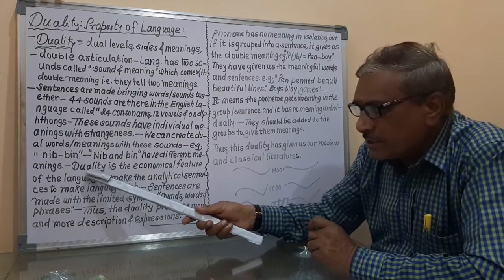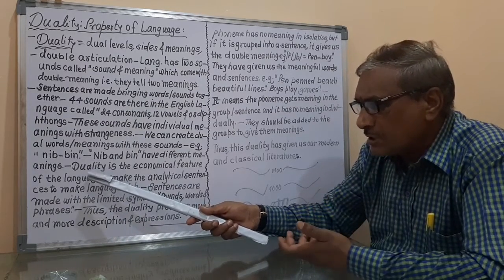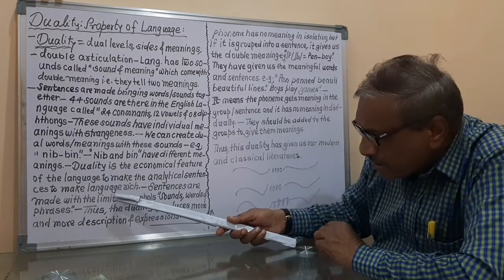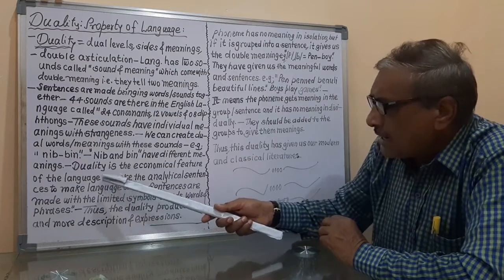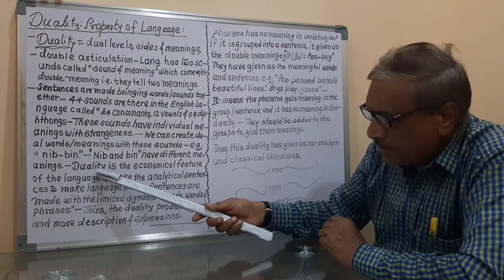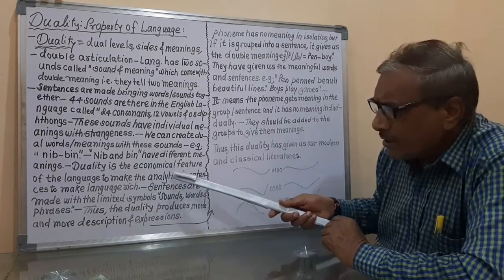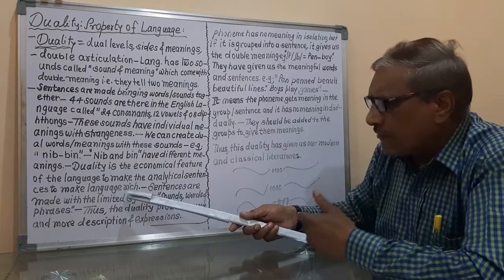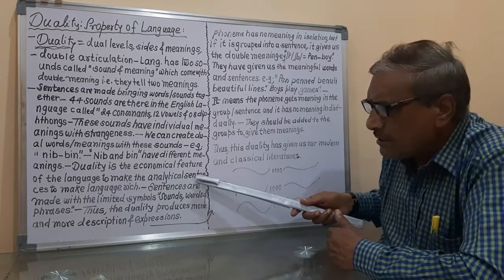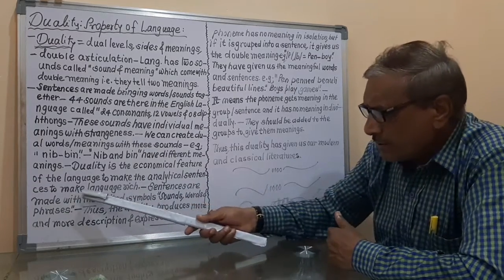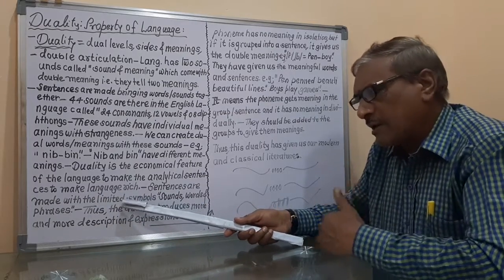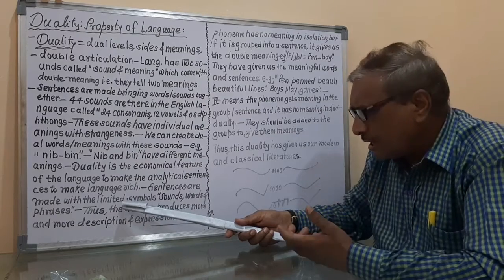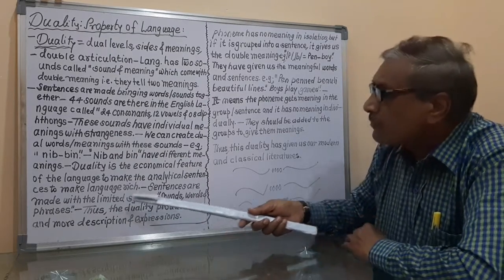Means this duality makes the language rich. Means because of this duality, the language is very rich. That is the explanation, and that's why here we can say that the duality is the economical feature, and that's why this economical feature of this language makes the analytical sentences to make the language rich. Means to make the language versatile, or to make the language very much healthy, very much scientific.